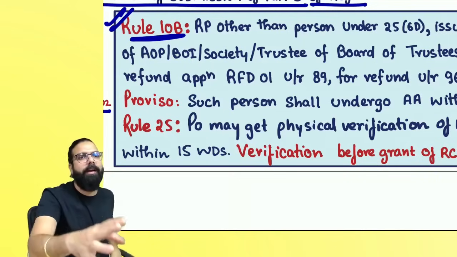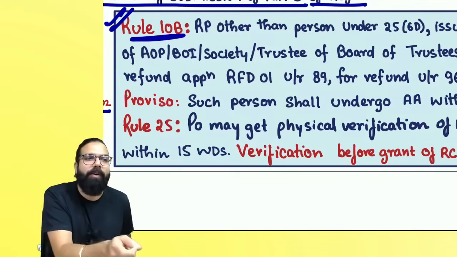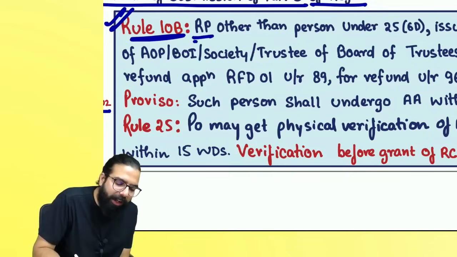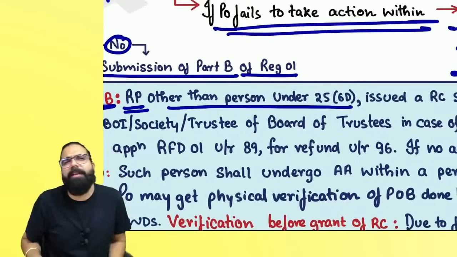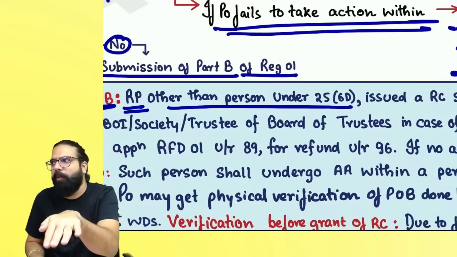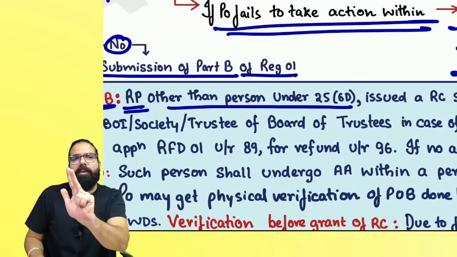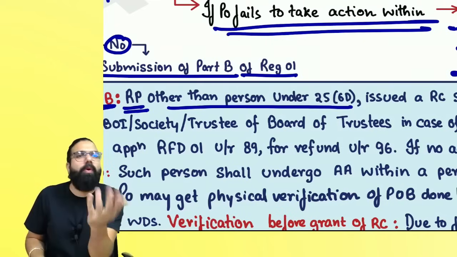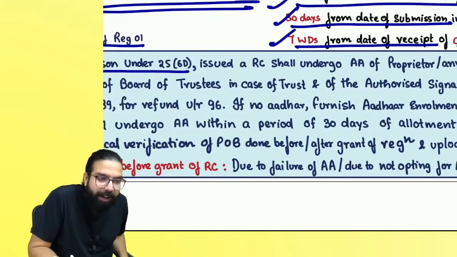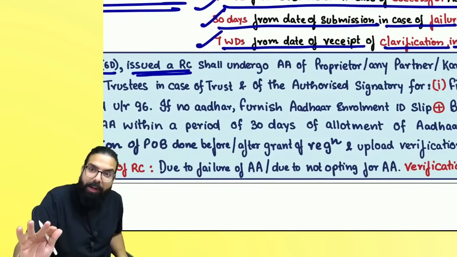Government is telling, okay, I can't mandate Aadhaar for you, but for some things, if you don't do Aadhaar authentication, we will not accept those applications. The government told a registered person other than 25(6)D. 25(6)D means New Delhi, PSU. Other than that, who is required Aadhaar authentication? Everyone: individual, authorized signatory of all types, managing and authorized partner, and Karta. Those who are not required, you leave them. Other than that, those who have been issued a registration certificate without undergoing Aadhaar authentication.